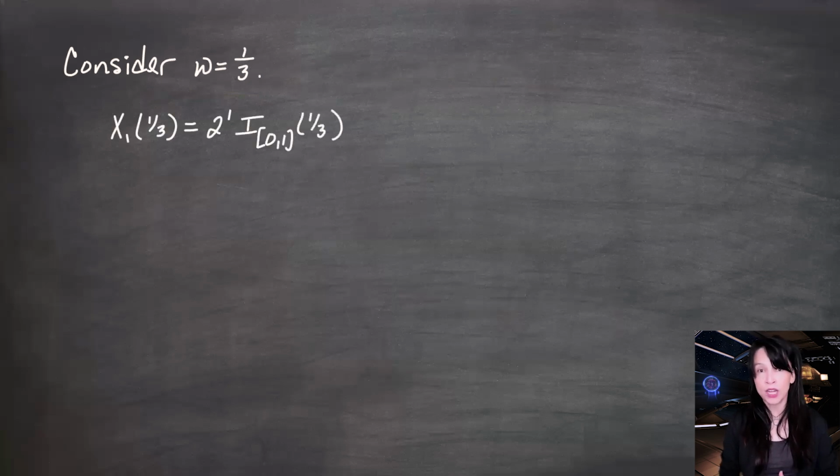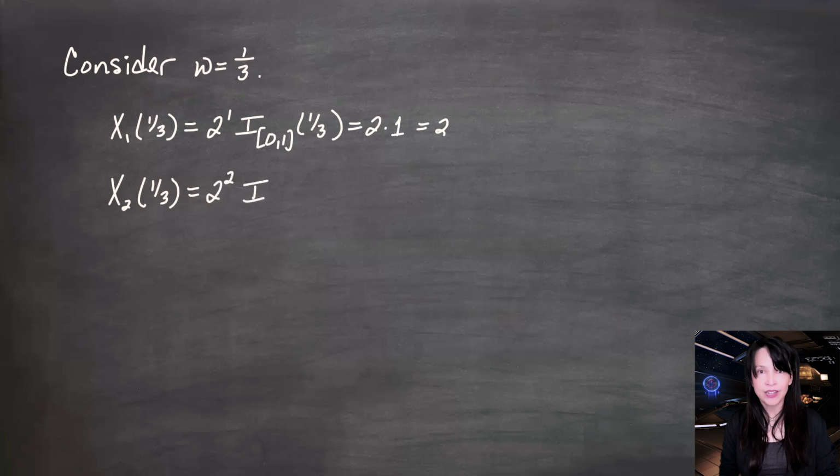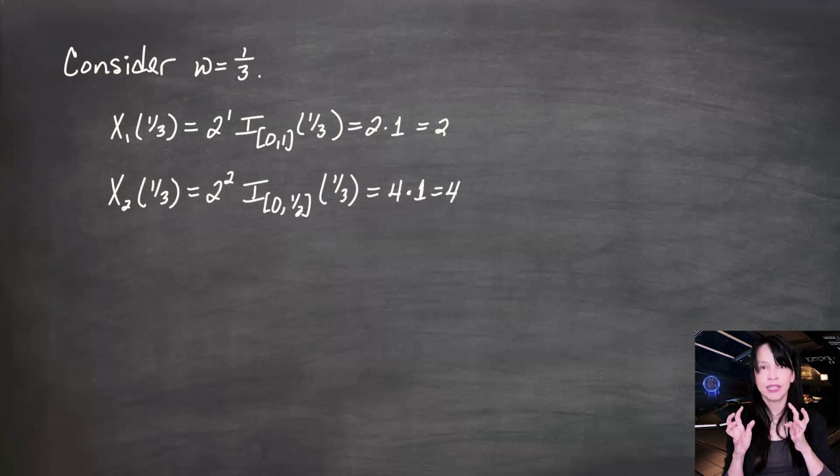If I look at X1 of 1/3, this is 2 to the 1 times the indicator that says that 1/3 has to be between 0 and 1 inclusive, which it is. So this indicator is 1, and we get 2 to the 1, or 2. If I look at X2 of 1/3, then the interval in the indicator has shrunk down to [0, 1/2], and 1/3 is in that interval. So this indicator is again 1. I get 2 squared times 1, or 4.